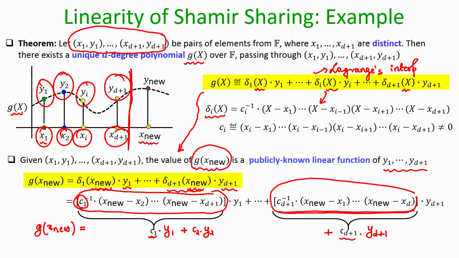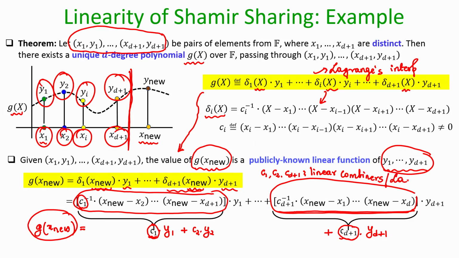That means g of x new is a linear function of y 1 to y d plus 1, where C 1, C 2, C sub d plus 1 are your linear combiners and they are publicly known. These linear combiners C 1, C 2, C sub d plus 1 are often called Lagrange's coefficients.